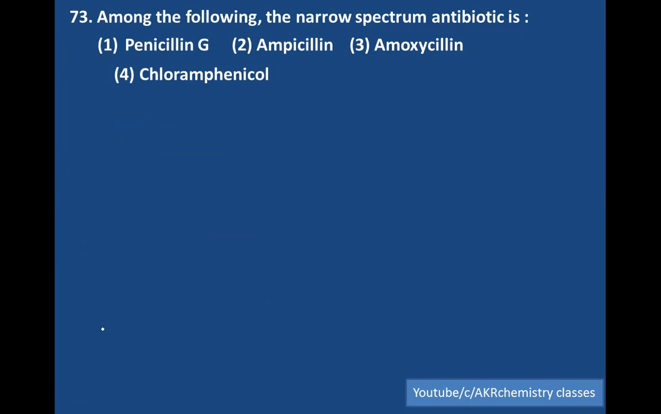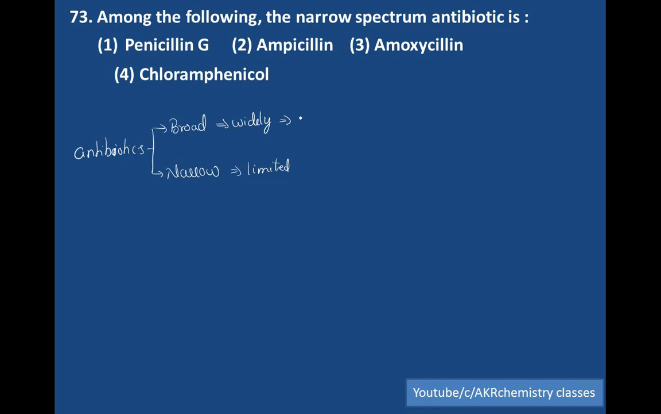Among the following, the narrow spectrum antibiotic is, what is the meaning of antibiotic? Antibiotics can be broadly classified into two types: broad spectrum and narrow spectrum. Broad means they have a wide range of use; narrow means they have a limited range of use.